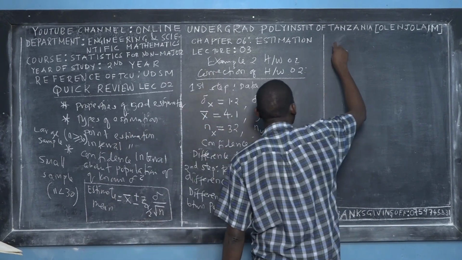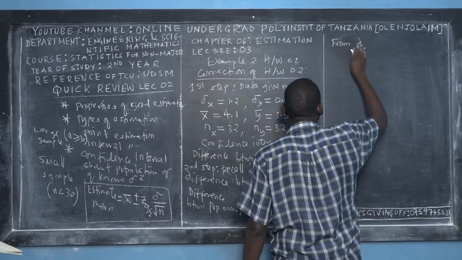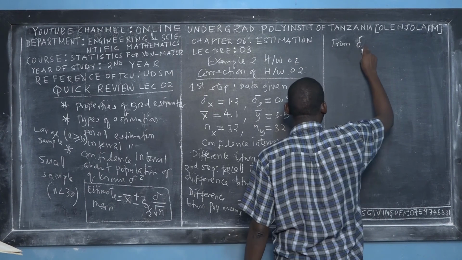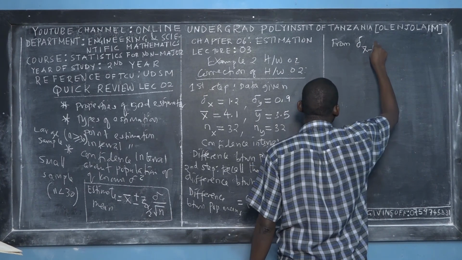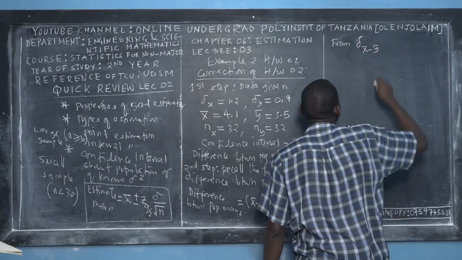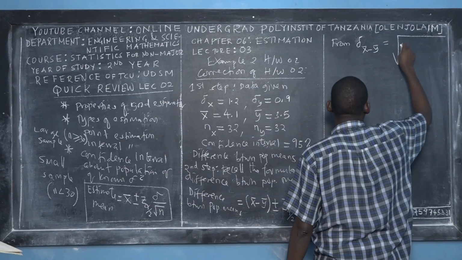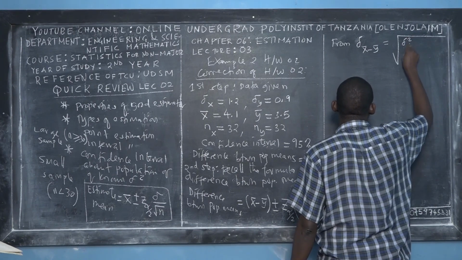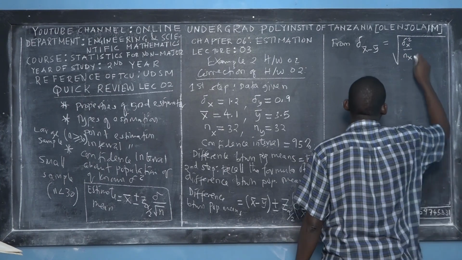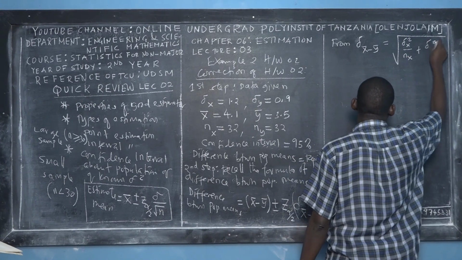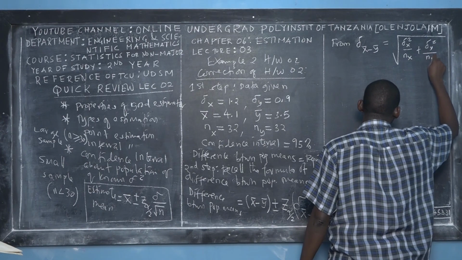From the standard deviations of population X minus population Y, because you are finding the difference, this is given as the square root of the variance of population X over the sample size of population X plus the variance of population Y over the sample size of population Y.